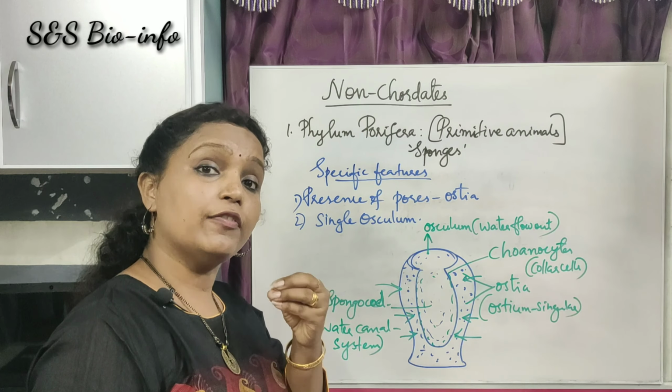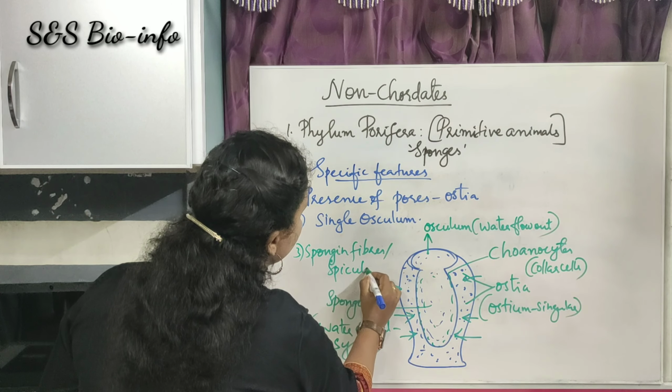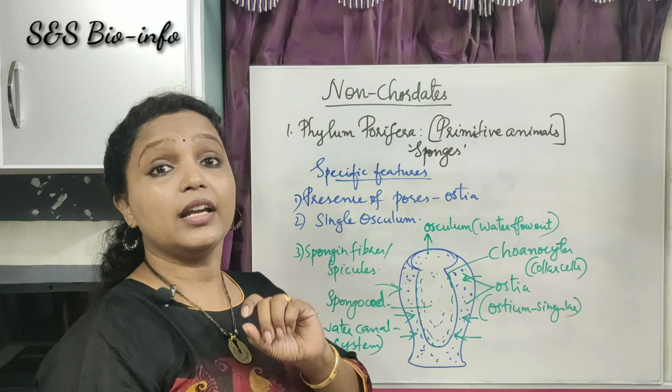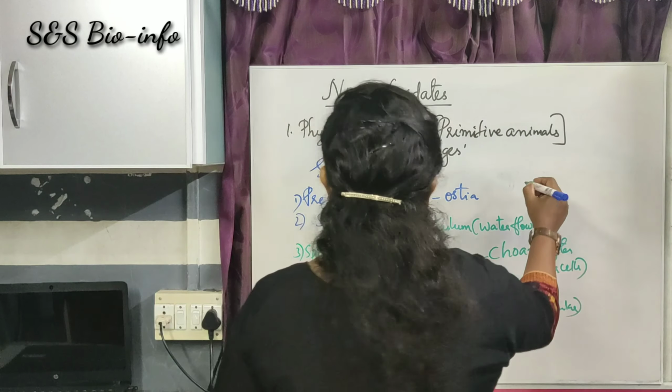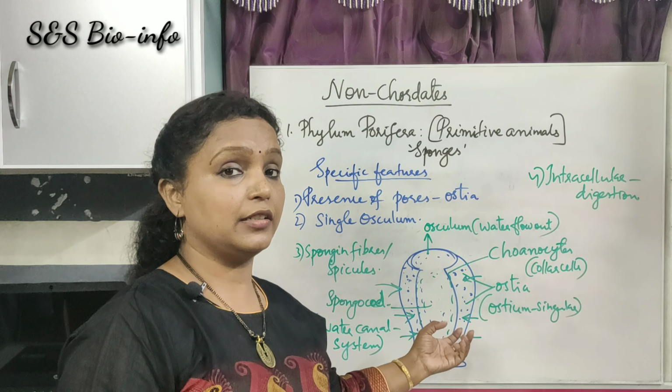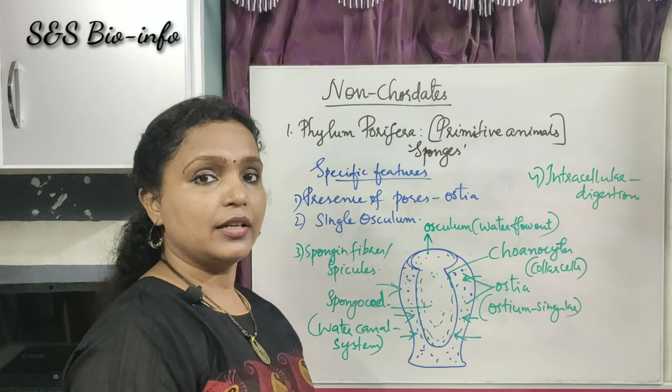They exhibit intracellular digestion. That means the digestion takes place in the cell. The food is gathered inside the spongocele from the water and it is diffused into the cell so that the digestion of food particles takes place inside the cell. Such type of digestion is called intracellular digestion.